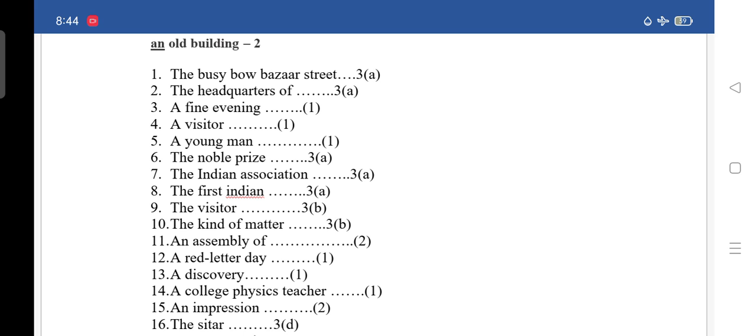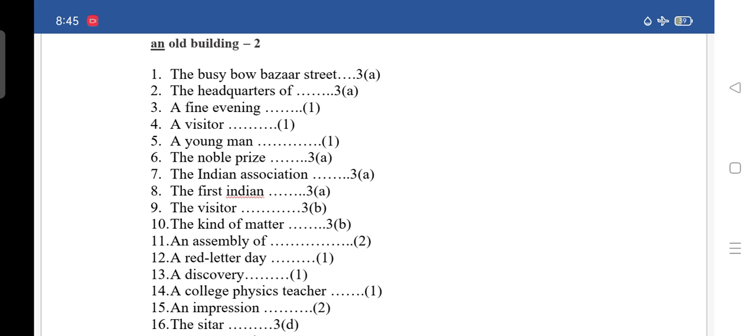Twelfth, a red letter day, for that you have to write 1. Thirteenth, a discovery, for that also you have to write 1.